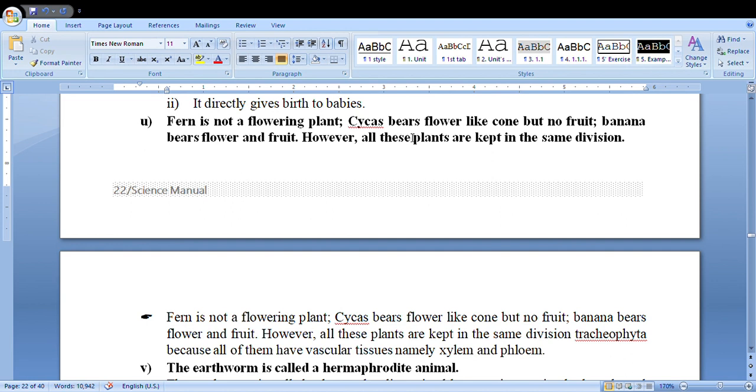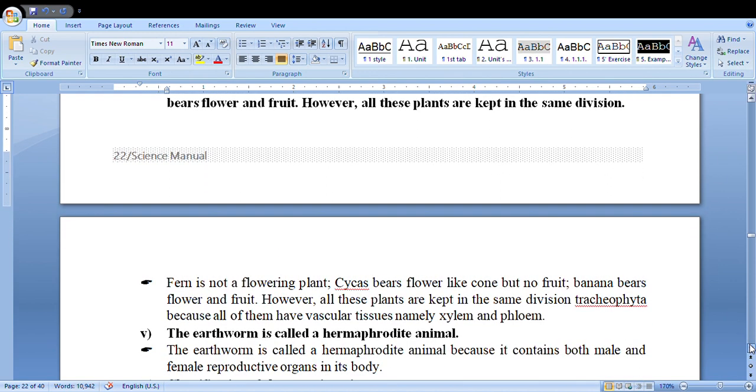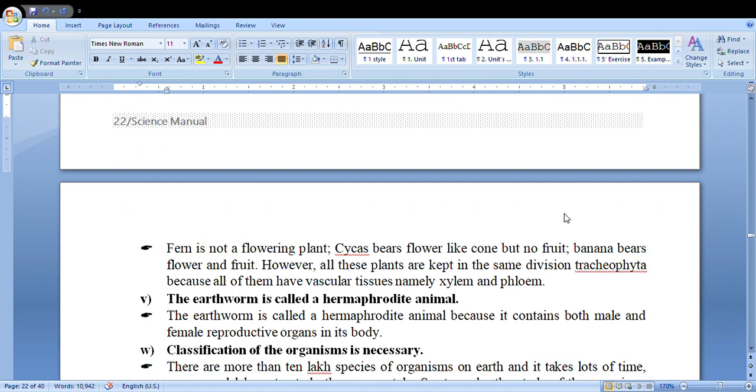Corn is not a flowering plant. Cycas bears flower like corn but no fruits. Banana bears flower and fruits. However, all these plants are kept in the same division Tracheophyta because all of them have vascular tissue, xylem and phloem.